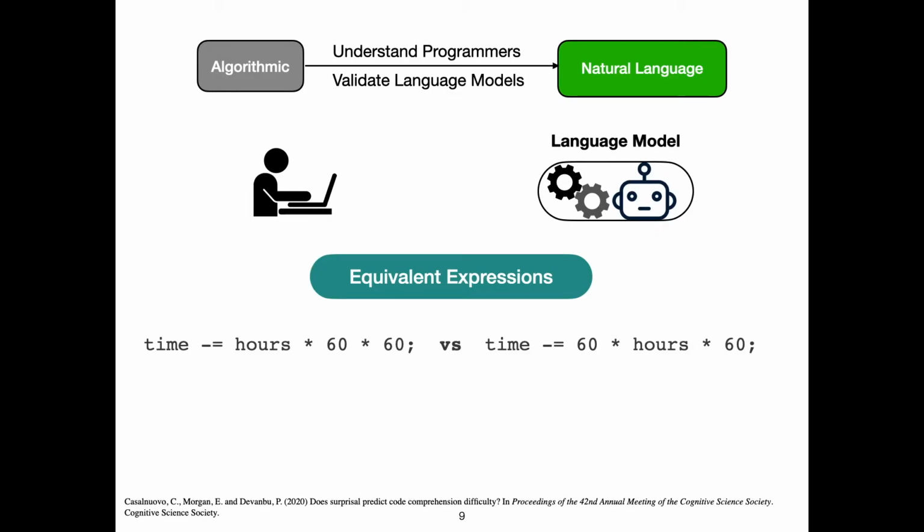For an example of using algorithmic constraints to learn about the natural language channel, consider equivalent expressions, which retain meaning on the algorithmic channel but have different natural language implementations. These can provide a controlled opportunity to understand how people process code and validate language model metrics used in training.